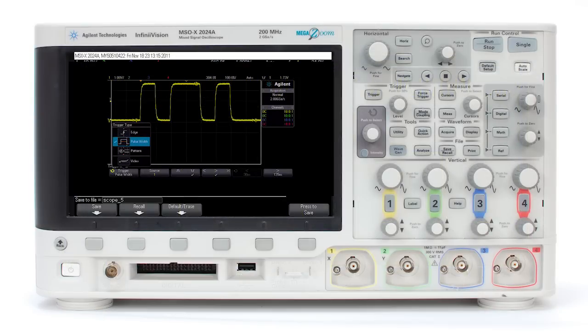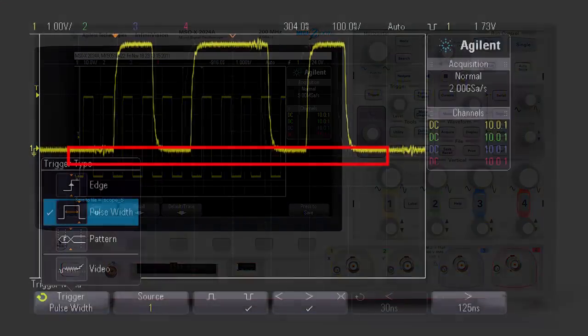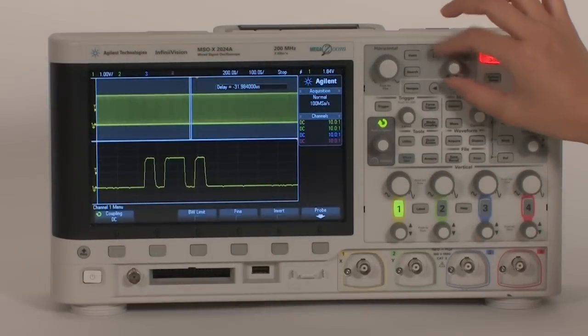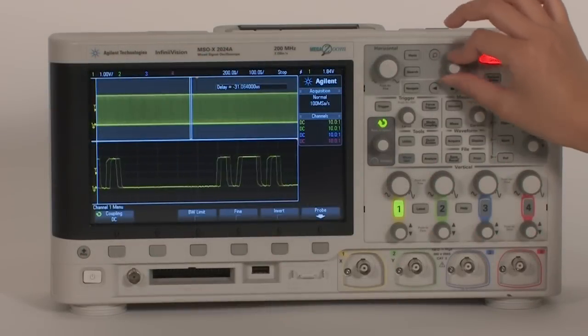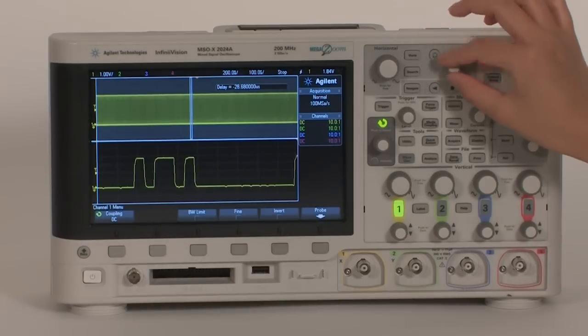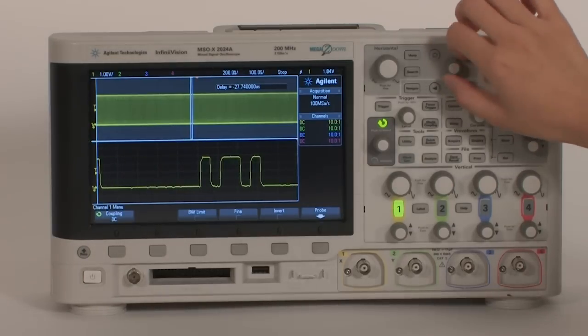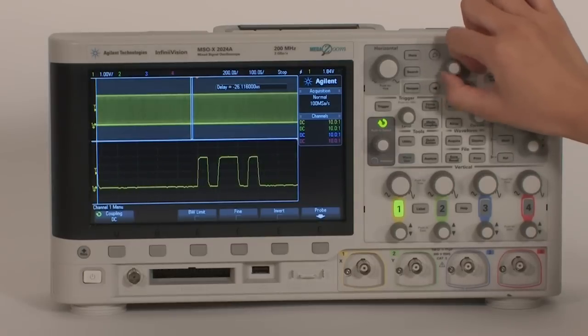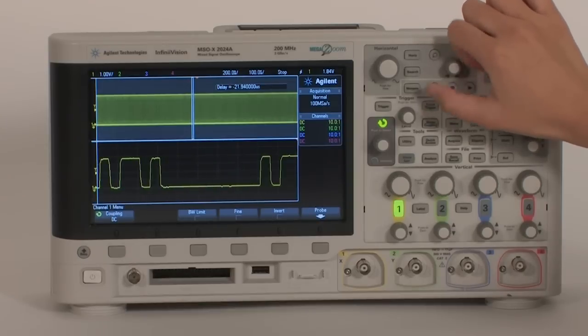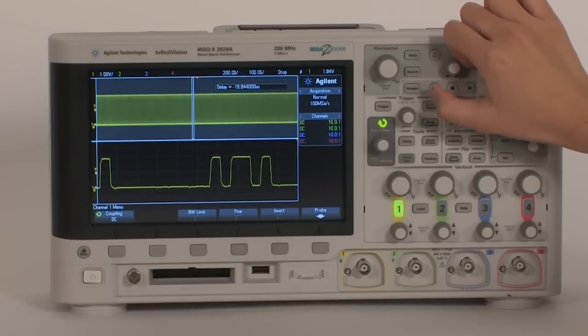Other scopes in the same class as the MSO DPO 2000 offer only a basic set of triggers and no automated search. This means you must use a simple edge or pulse width trigger, capture a record, and then manually scroll, and scroll, searching for the problem. If you don't catch your event the first time, you must go through this process again and again.